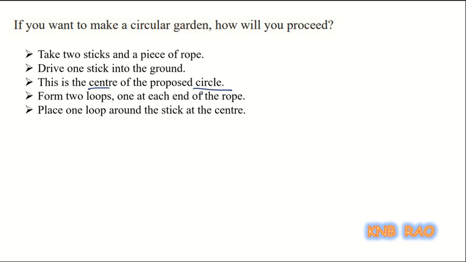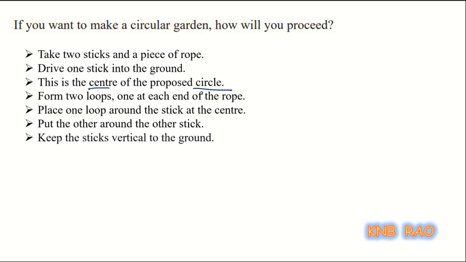Place one loop around the stick at the center, as I said already. Put the other around the other stick. Now keep the sticks vertically, that is, perpendicular to the ground.